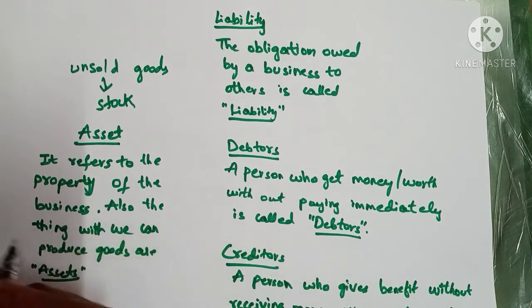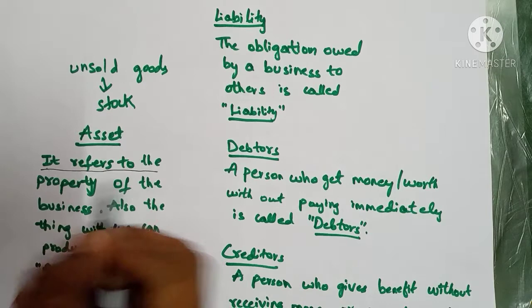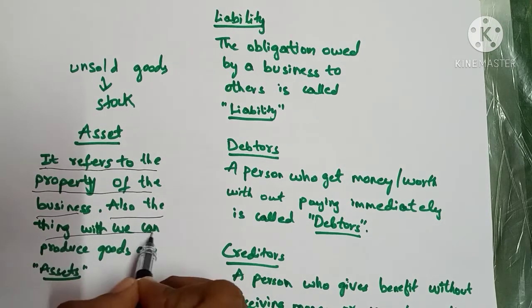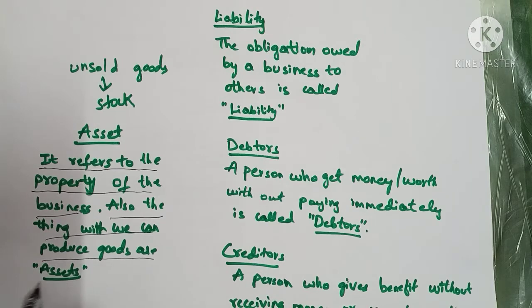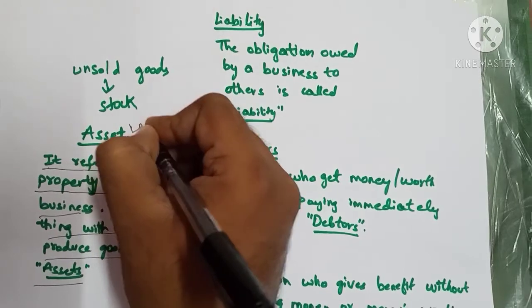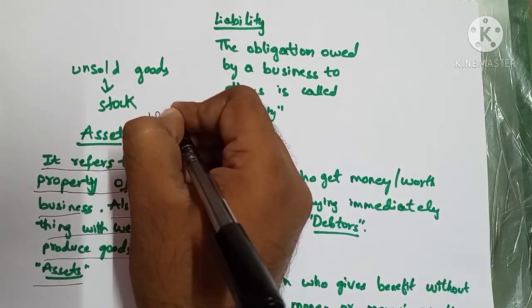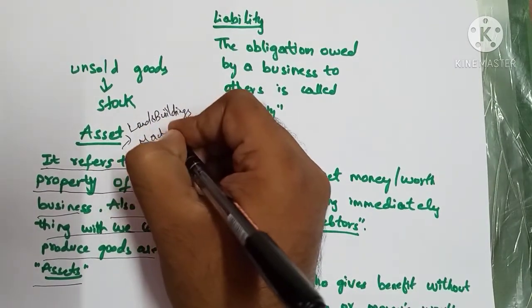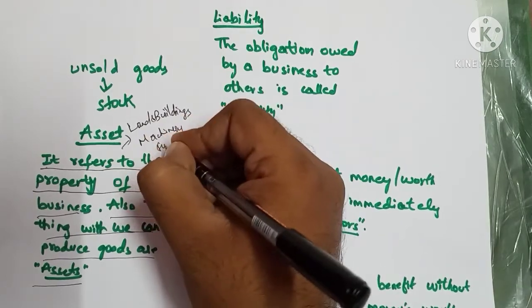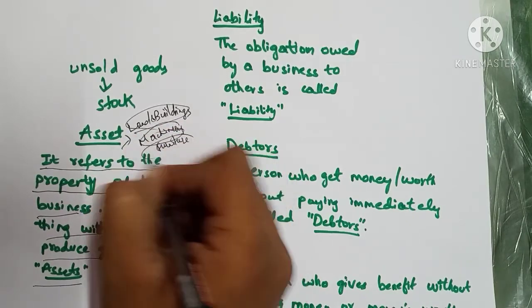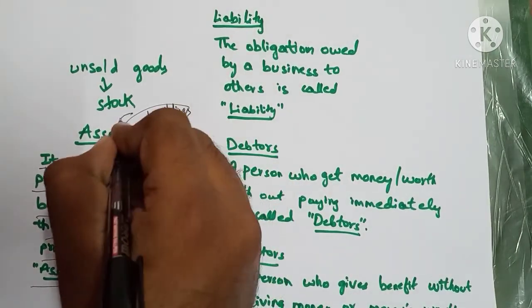What is an asset? It refers to the property of the business. Whatever property the business has is known as assets. Also, the things with the help of which we can produce goods are called assets. Under these categories, land and buildings, machinery, furniture fall. So all these things fall under the category of assets.